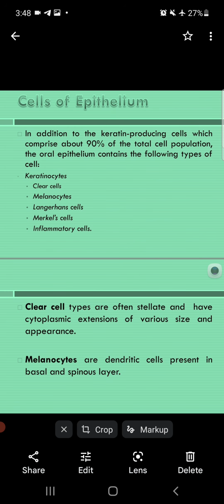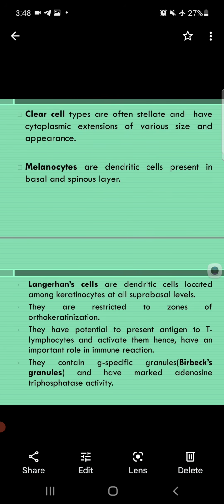Second is the melanocyte. Melanocytes are responsible for producing melanin, meaning our gingiva color is due to melanin. They are dendritic cells present in the basal and spinous layers, meaning stratum basale and stratum spinosum layers. Remember, this is an MCQ point: melanocytes are present in the below two layers.